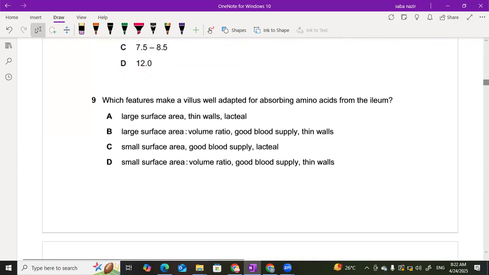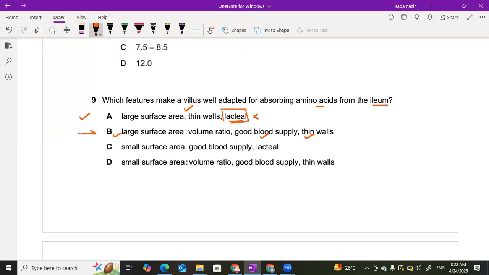Question number 9. Which feature makes the villus well adapted for absorption of amino acid within the ileum? It has large surface area, it has thin wall. Lacteal has nothing to do with the amino acid. Only the presence of lacteal makes this answer unsuitable. The intestine has large surface area to volume ratio. It has a good blood supply. It has thin wall.